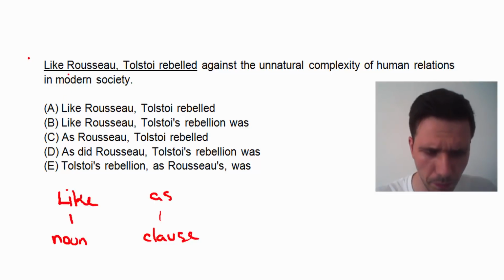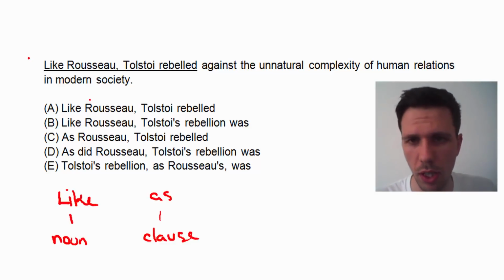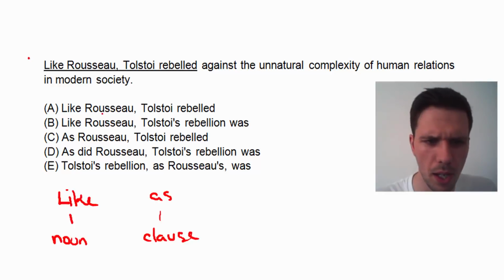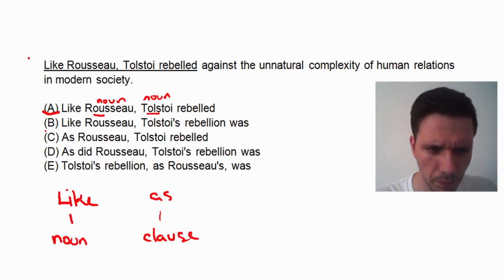So let's see. In A, we have like Rousseau, Tolstoi. So we're comparing, first of all, two people here. That seems to be okay. So in terms of the logic of the comparison, it seems like a logical comparison. In terms of doing things correctly for like, we should be comparing two nouns. Rousseau is a noun, as is Tolstoi. So everything seems to be pretty much okay in A. Let's hold on to it.